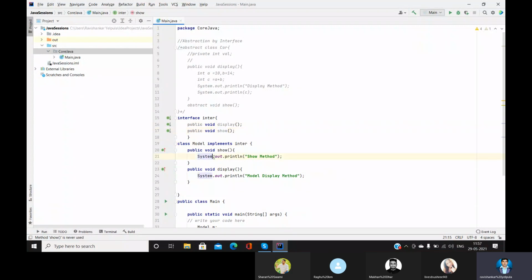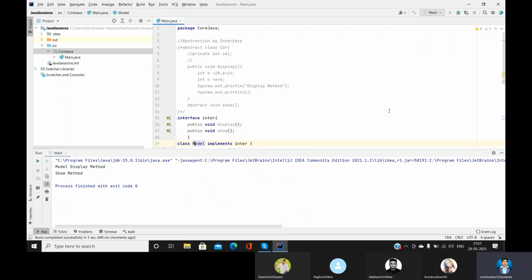Instead we provided the body to them in the inheriting class, that is the model class. Now let's see. Can you see that? So this is called abstraction, guys.